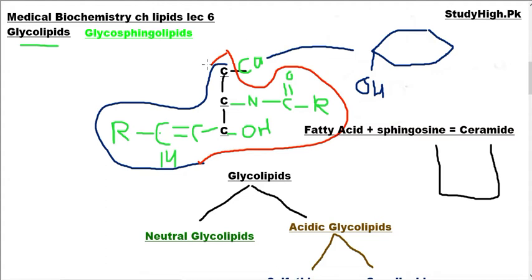So this structure is a ceramide. In the case of sphingomyelin, this ceramide connects with a phosphate group and results in the formation of sphingomyelin. So you must remember that fatty acid and sphingosine together are called ceramide. In the next discussion, we will use the term ceramide in short to represent this whole structure, the sphingosine tail connected through an amide linkage with this fatty acid.